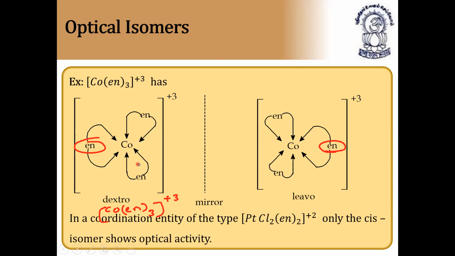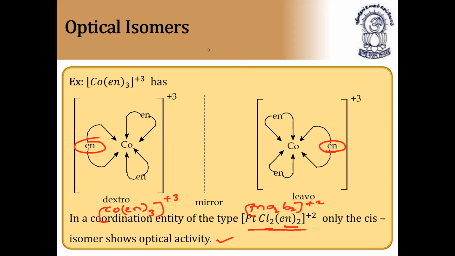Next, continuation. The dextro form as well as the laevo form exist in a coordination entity of the type [PtCl2(en)2], en taken twice. As I told you, this has one bidentate ligand and 2 monodentate ligands. Total coordination number comes around 6, with +2 charge. Only the cis isomer will show optical activity. This is of the form M(A)2(B)2, with +2 charge. M is the central metal atom. A is a monodentate ligand, twice are there. B is a bidentate ligand, twice are there. This will show geometrical as well as optical isomerism. This compound is very important. So this is nothing but optical isomerism.